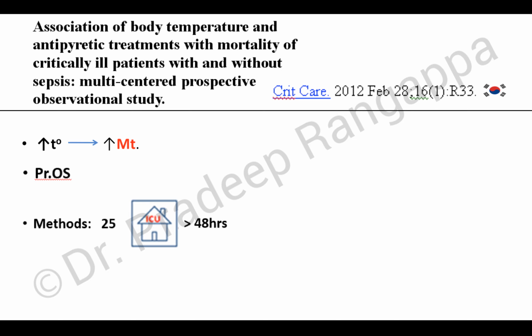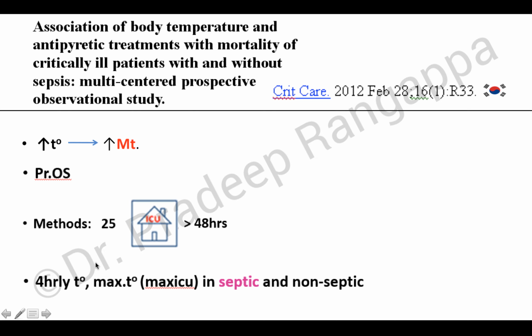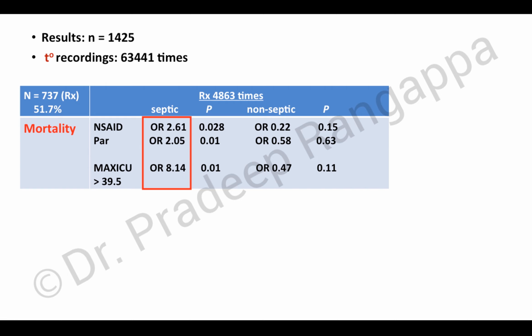The study was done in 25 ICUs where patients were admitted for more than 48 hours. So 4-hourly temperature was checked, and a maximum recording of the temperature was measured and noted down in septic and non-septic patients. There were 1,425 patients in this study, and the temperature recordings happened 63,441 times. If you look at the results, there were 737 patients who were treated with IV paracetamol and other NSAIDs. That is 51.7% of the patients.